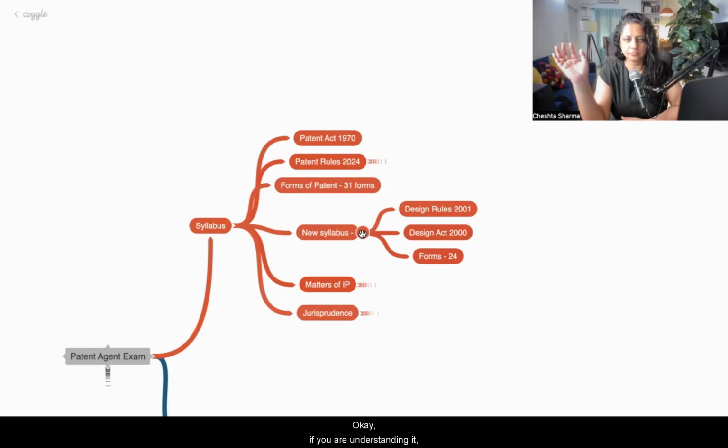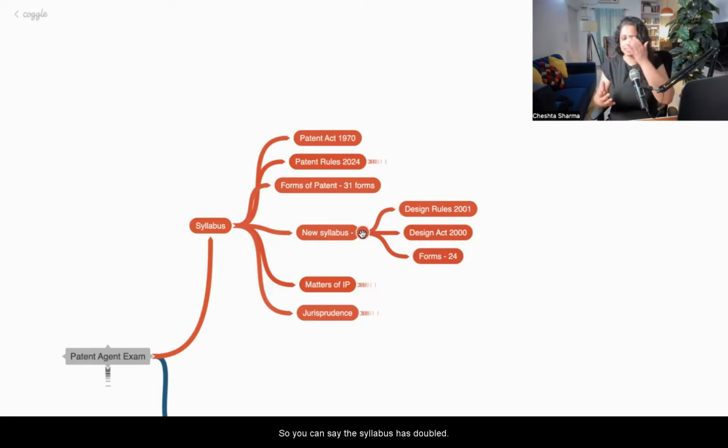If you are understanding it, type patent and design in the chat. Now we have to understand Patent Act 1970 as well as Design Act 2000, Patent Rules 2024, Design Rules 2001. Forms of patent are a total of 31, forms of design are 24 in number.